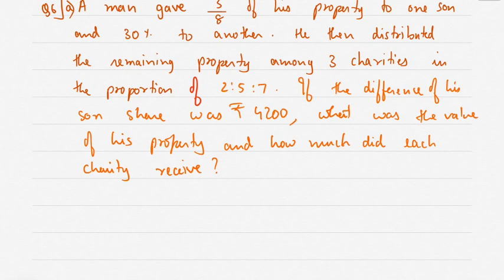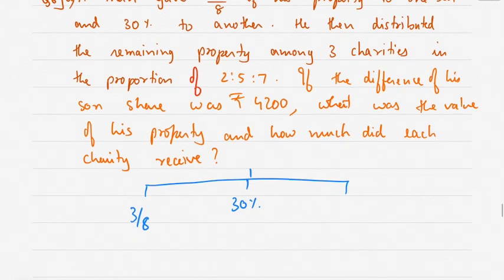Now, a man gave 3/8 of his property to one son and 30% to another. Then he distributed the remaining property. Let's see how much is the remaining property.